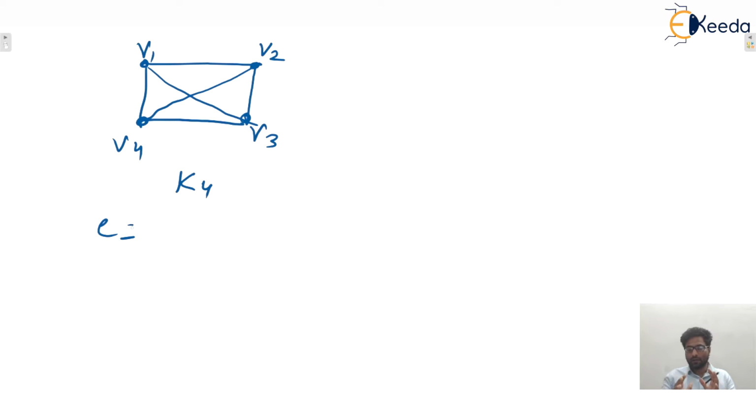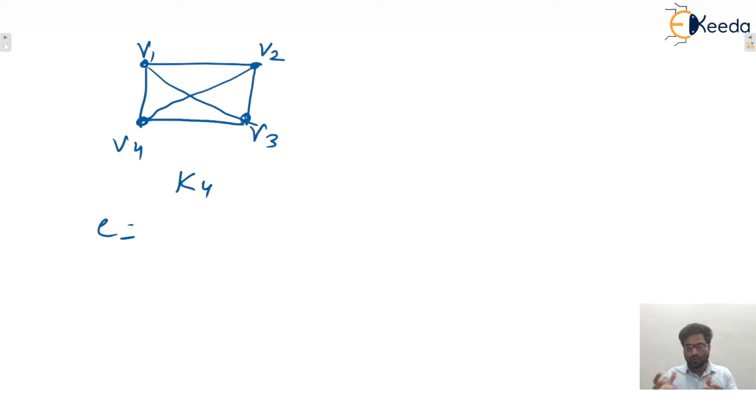We are looking for the maximum number of edges, and only then can we say that the graph is known as a complete graph. For one edge, what is required? For one edge, 2 vertices are required. So with two vertices, one edge will be obtained or not? Yes.